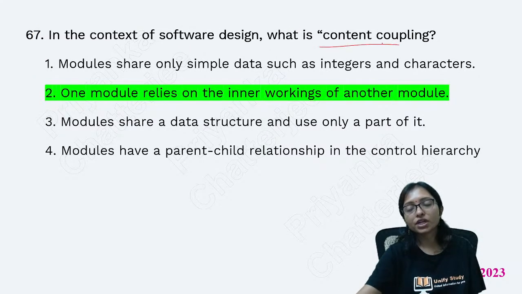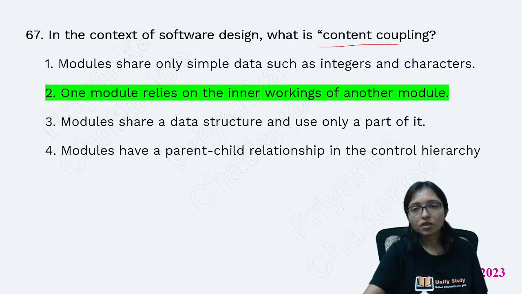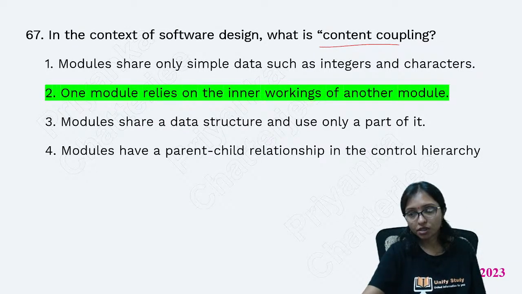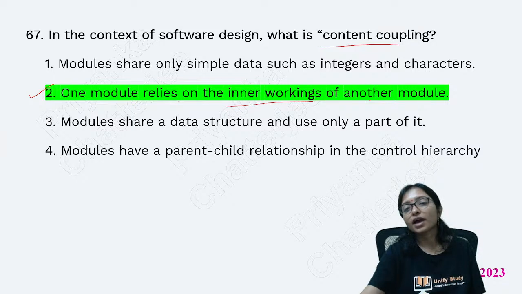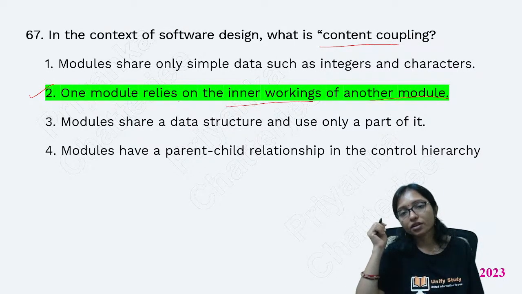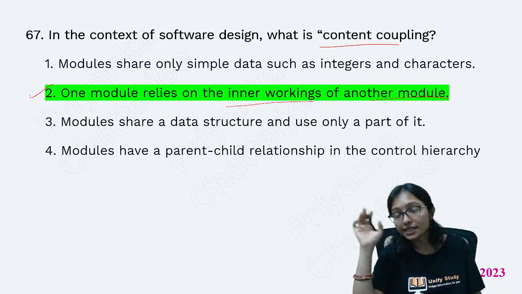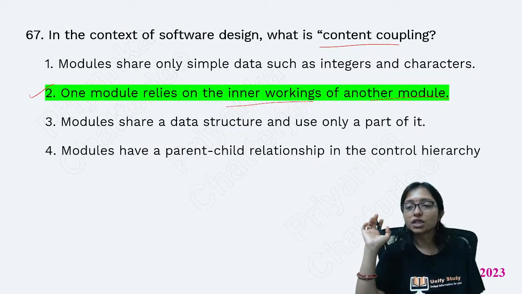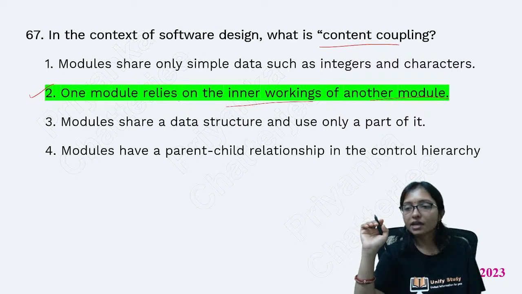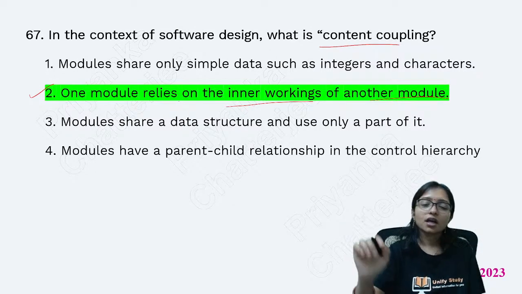Different types of cohesion and different types of coupling, and the definitions of them, are the most important area. So here the answer is one module relies on the inner working of another module. That is called content coupling, right? When someone outside is coming and changing it without permission, that is called content coupling, and it is not a good one.